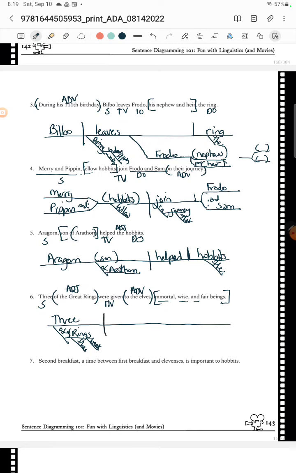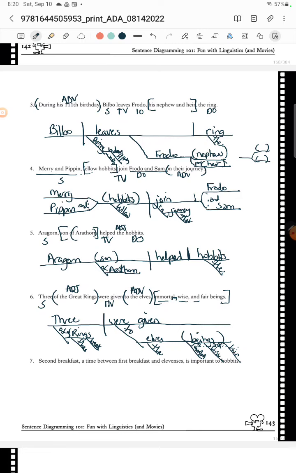Okay, so 3 were given. If you hear Galadriel. Right, and they were given to the elves. And then the elves are what is being renamed as these magical beings. And then what kind of beings are they? They are immortal. They are wise. They are fair. And then because you have an and in between, all of these are connected. They're coordinates. So you put an X where that first comma is, right? The immortal comma is an X.